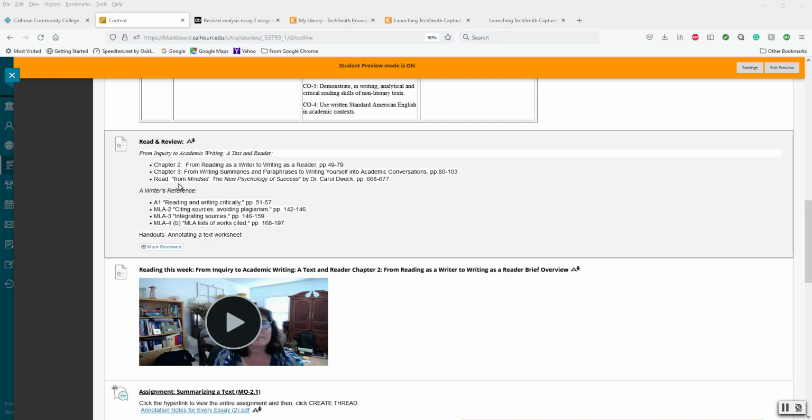Now it says from because Mindset, The New Psychology of Success is the name of her book, okay? That's why Mindset, The New Psychology of Success is in italics because books are large containers. The from lets your readers know you didn't read the entire book, you just read this short excerpt from her book. Okay? These are in your Inquiry to Academic Writing text and reader textbook.